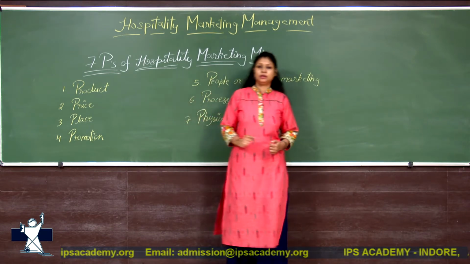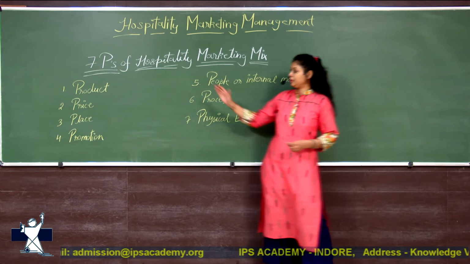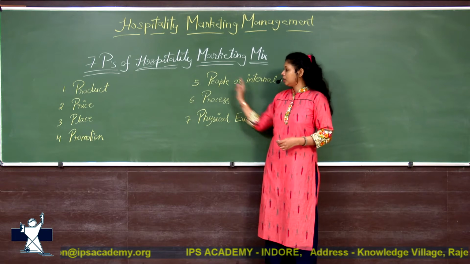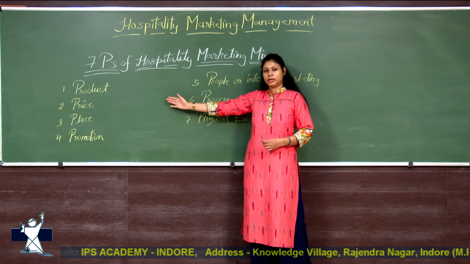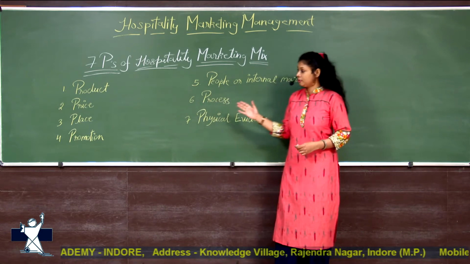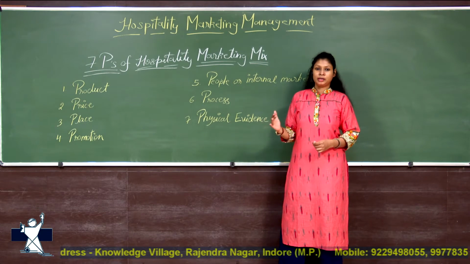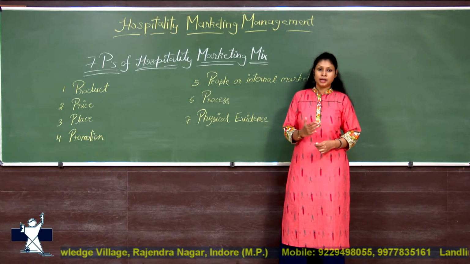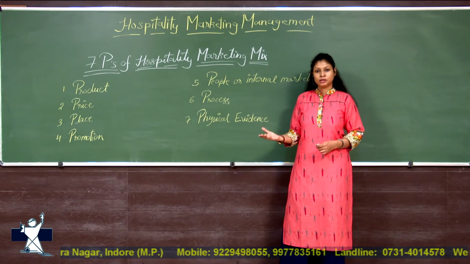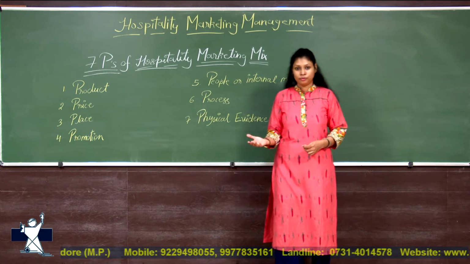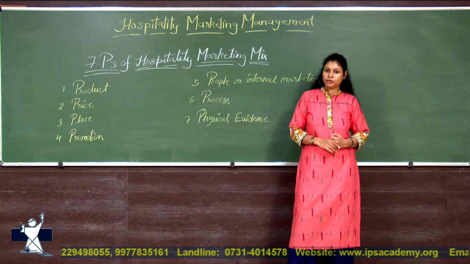Now pricing is an important element in marketing mix. We can say pricing is the most flexible element of all the 7 P's. Price can be increased or reduced in a shorter period of time. So this is the flexible element. But you cannot just decide the price by yourself. You need to study the competitor strategy, what price they are offering for similar products, what product and servicing they are offering to the public, and then only you can decide the price for the product.